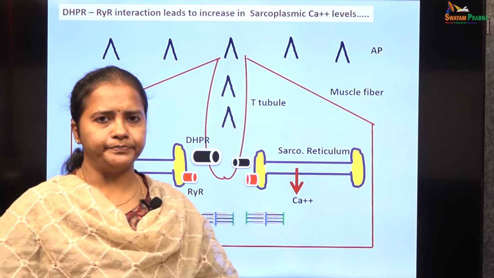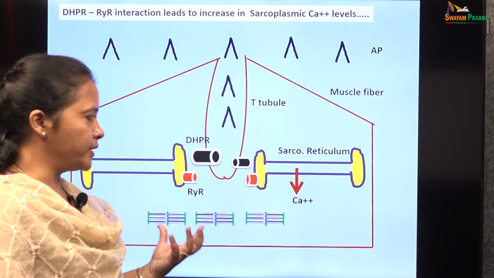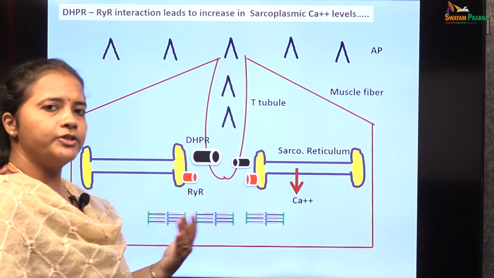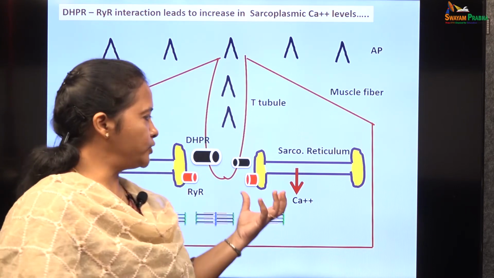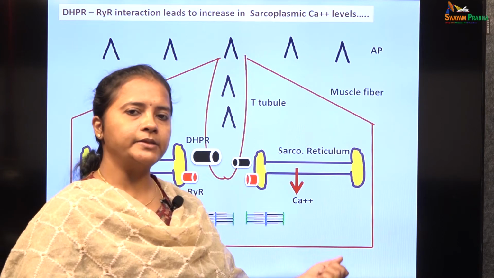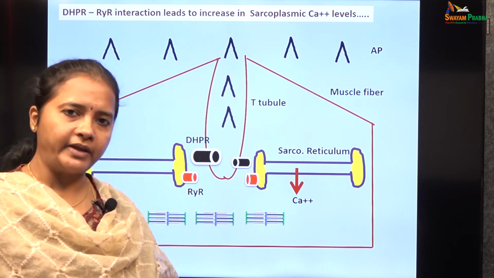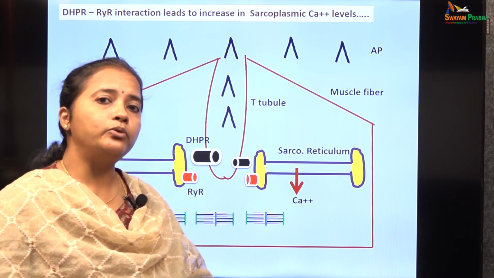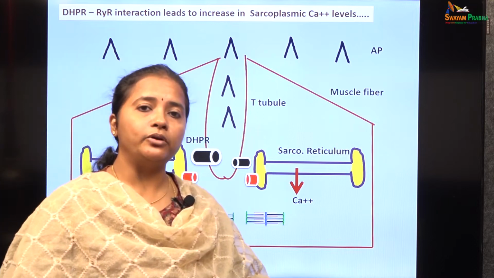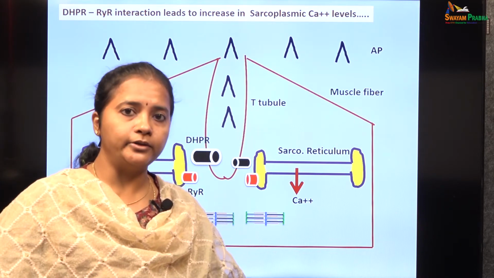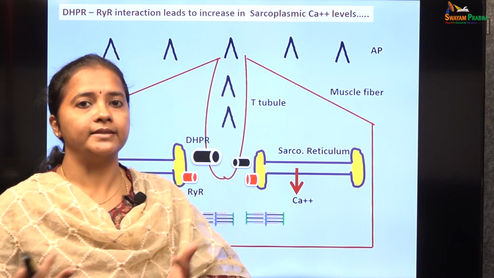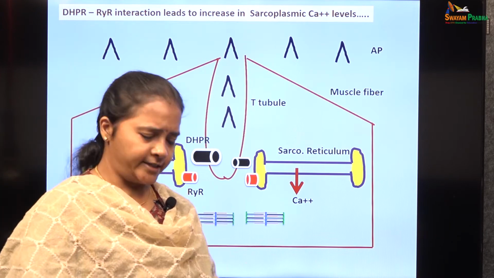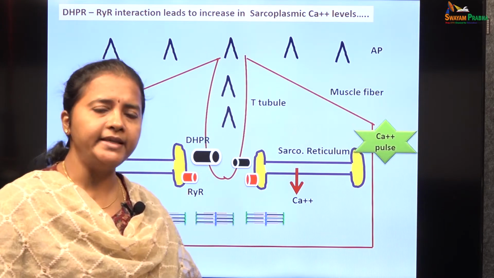into the myoplasm. The normal intracellular fluid concentration of calcium ions is about 10 to the power minus 7 molar. The stimulation of the sarcoplasmic reticulum leads to the efflux of calcium into the myoplasm, which increases the concentration of calcium ions in the cytoplasm to about 500 times what was already existing. This amount of calcium is more than enough, because it is up to 10 times the amount required for a single contraction to happen. That increase in calcium ions in the cytoplasm is called the calcium pulse.